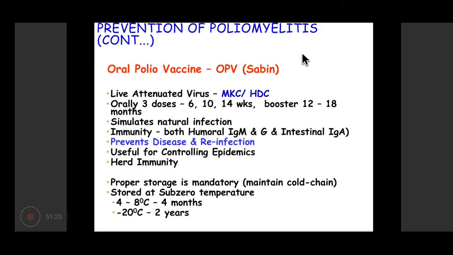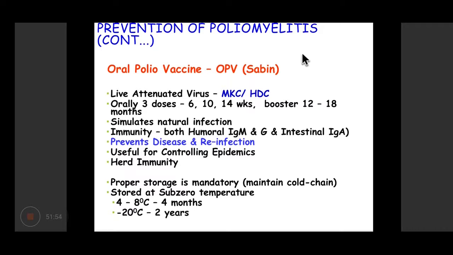It can be useful for controlling epidemics, and it also gives rise to herd immunity because this polio virus can spread in the community and help in immunizing and providing immunity in the community. And also, since it prevents infection, in contrast to IPV, which does not protect against infection, it tends to provide some sort of immunity to the community also.